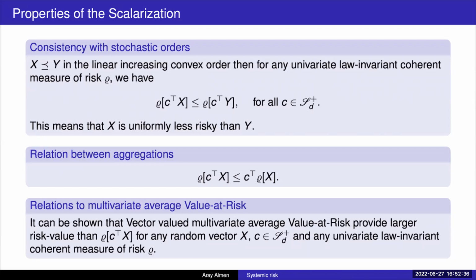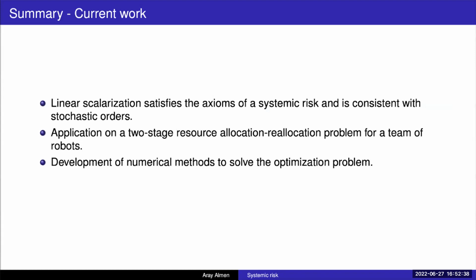Next slide, please. To sum it up, we proposed a new linear scalarization method and an axiomatic approach that can be used as a framework for all systemic risks for multi-agent systems. So the current and future work will be the development of numerical methods on how we can estimate these dual variables xi, for example, and then how to choose the scalarization vectors and implement them on a resource allocation problem that is designed for a team of robots. Thank you.